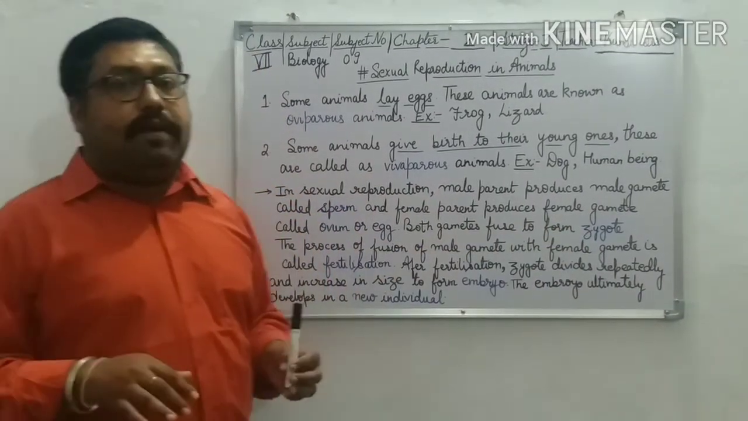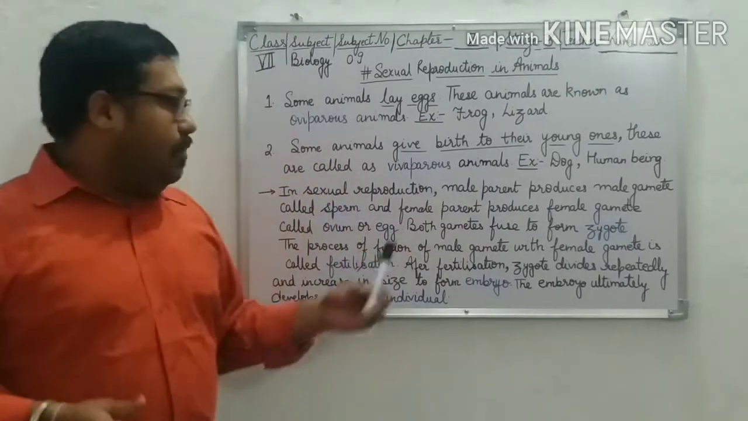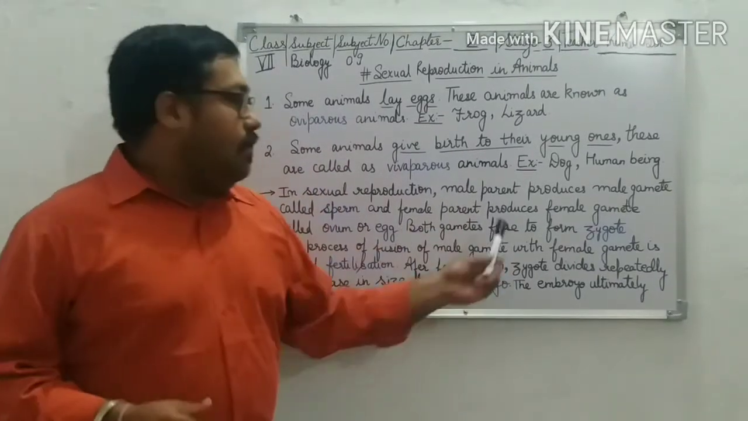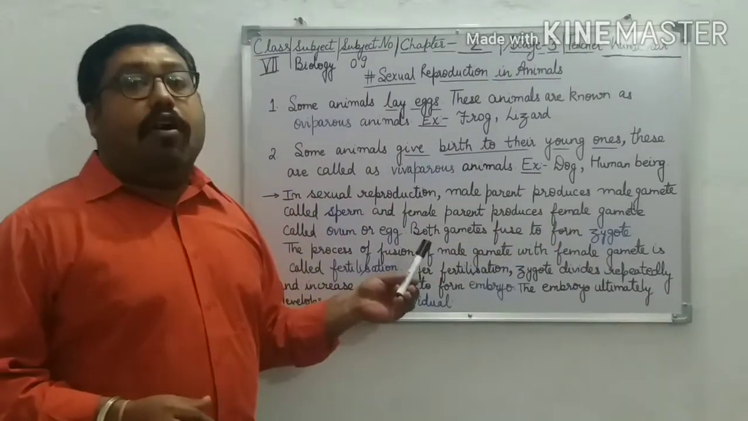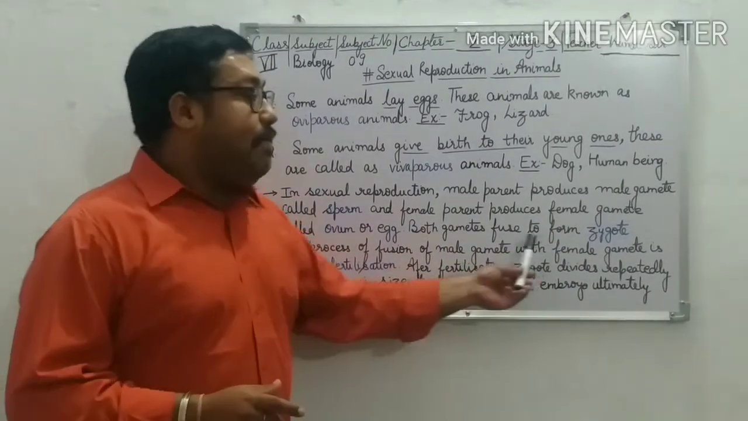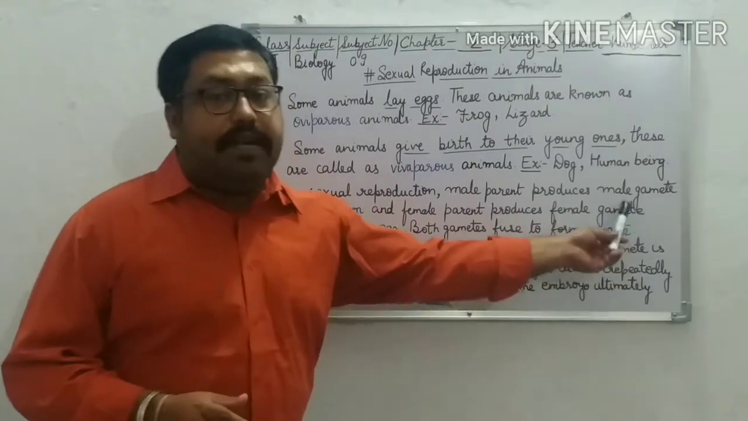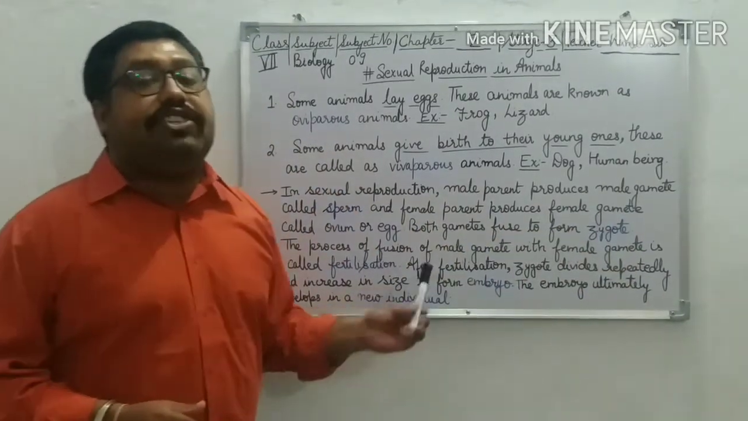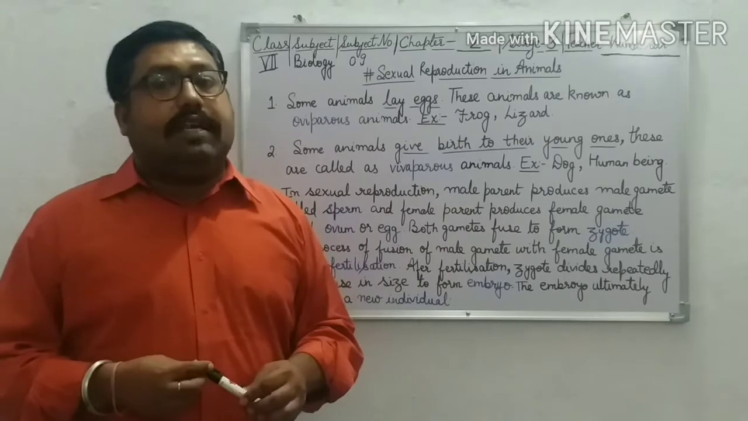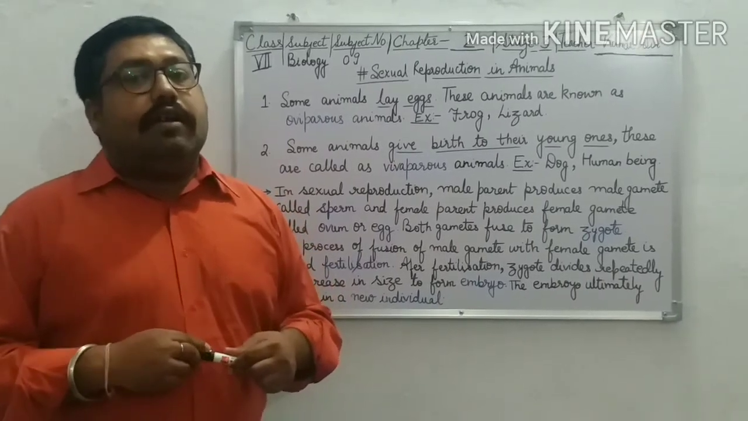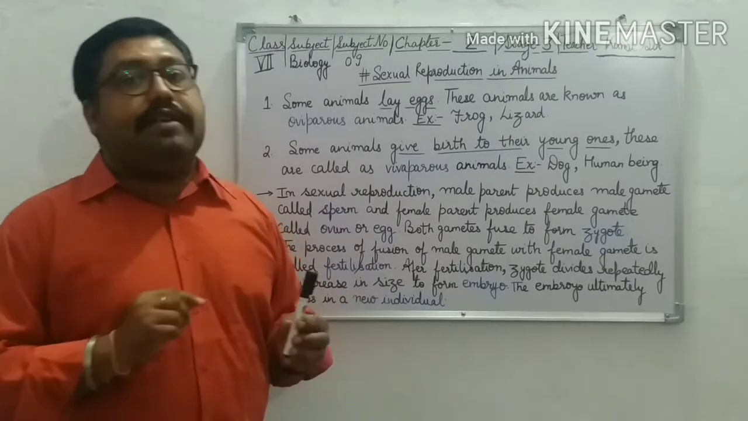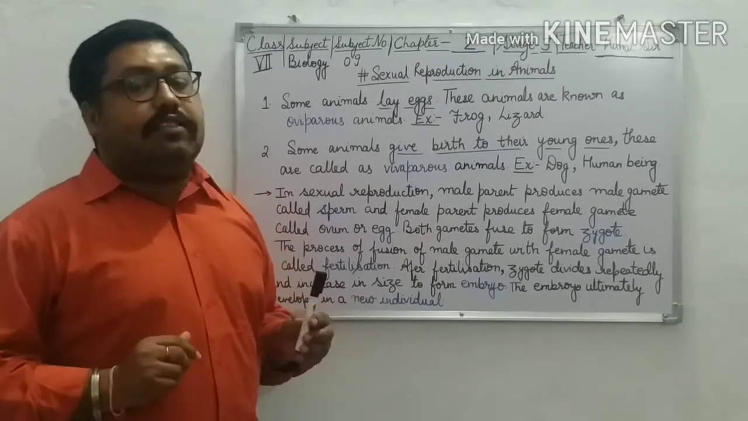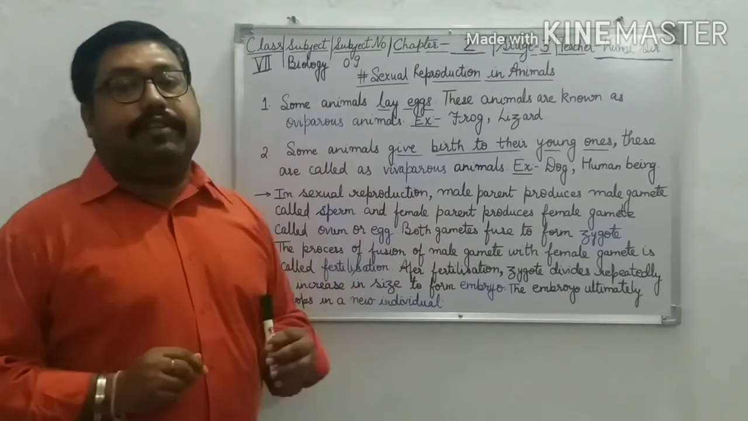What happens after that? When they fuse, both gametes fuse to form a zygote, and the process of fusion of male gamete with female gamete is known as fertilization. What is the definition of fertilization? The process of fusion of male gamete with female gamete is known as fertilization.